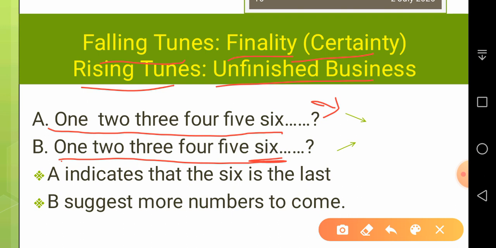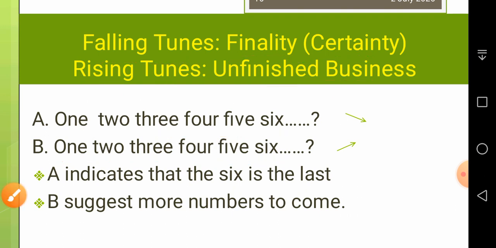Okay, see, 1 2 3 4 5 6, and 1 2 3 4 5 6, like this. So if it is a rising tone, it means that more information is coming up, and if it is a falling tone, it means that your information is complete.